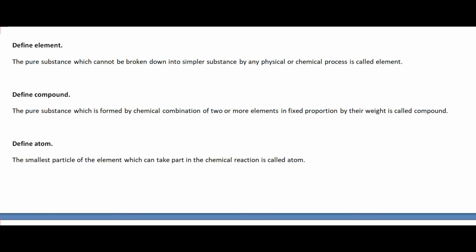You have studied the examples of elements, is it or not? I have already said you there are 118 elements. From those 118 elements, two or more than two elements should be combined together. Just mixing is not enough. Two or more elements should be combined, and they should be combined in the fixed proportion by their weight. Then only that is called compound. From here you have to understand compound has two or more than two types of element.